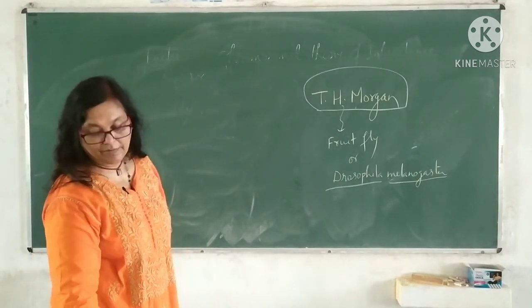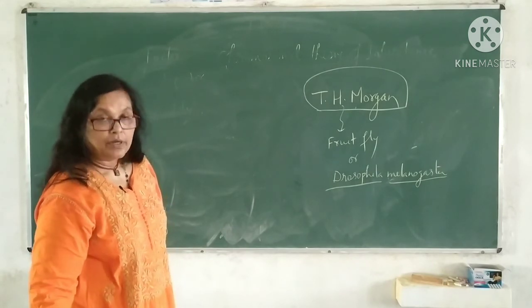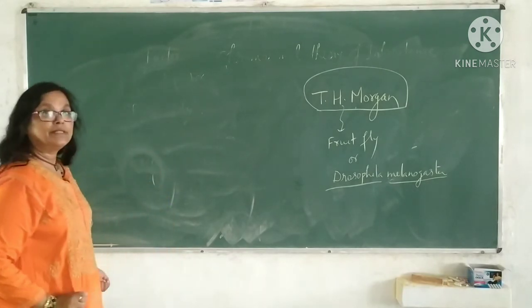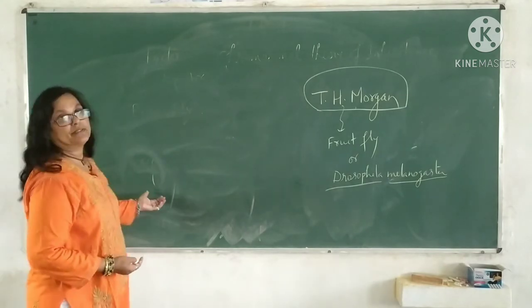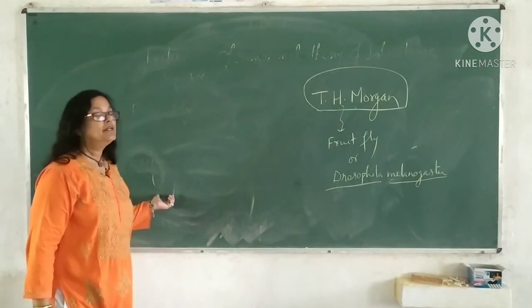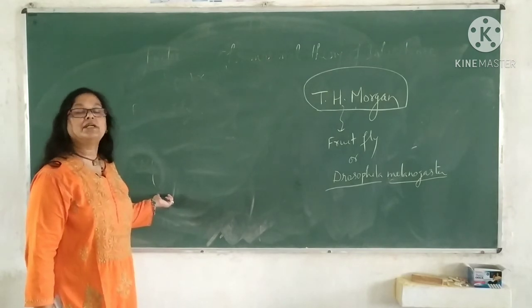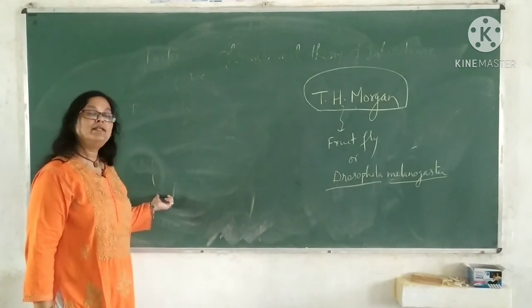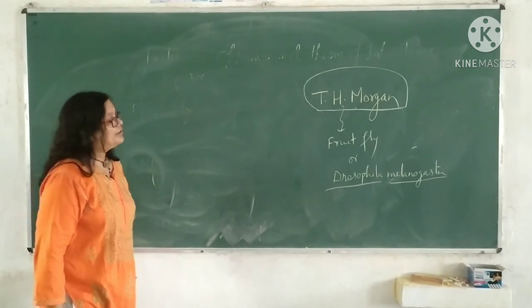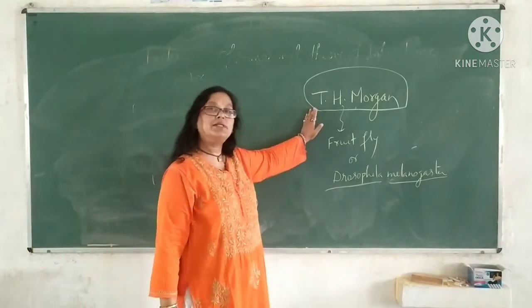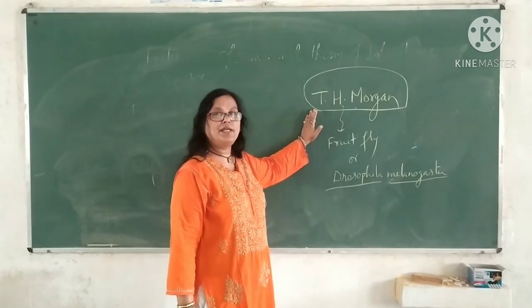This is also a very good point. And this species has a very short lifespan. It completes its life cycle within 2 weeks. So these are the advantages for which T.H. Morgan selected this fruit fly.